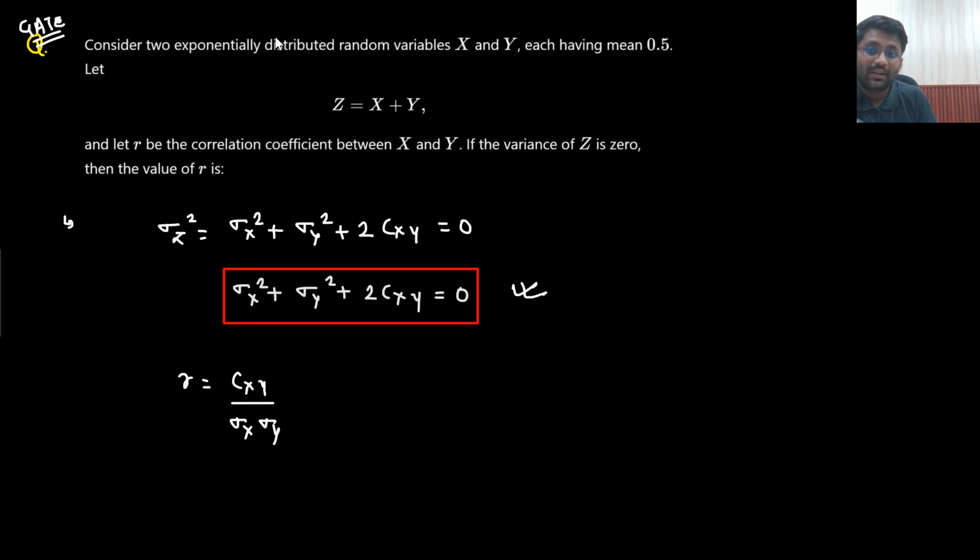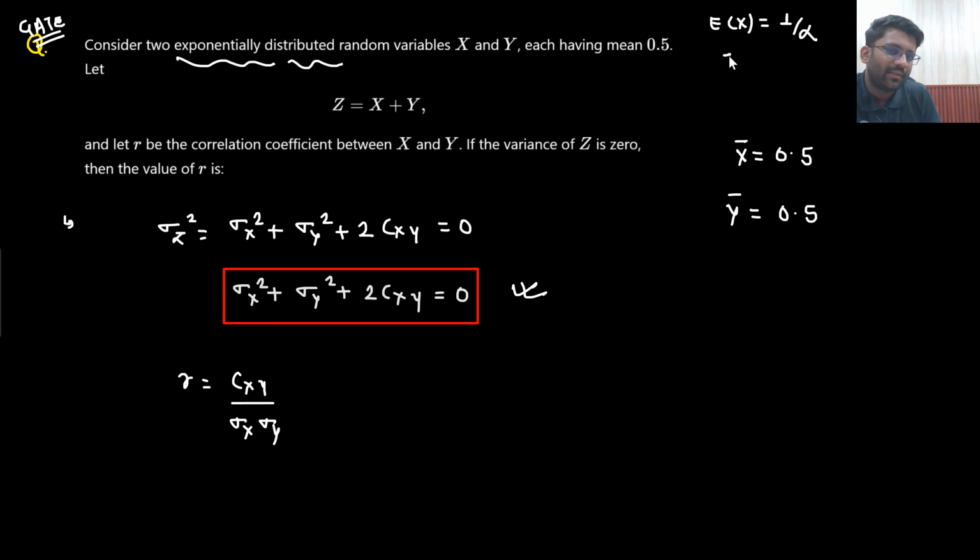Then I see the data, what is given. Random variables x and y are having the mean. That means x bar is given as 0.5 and y bar is also given as 0.5. This is the mean that is given. But sir, I need the value of sigma x square. How do I get it? Exponentially distributed random variable. Exponential random variable. So for exponential random variable, do you remember what was your mean and what was your variance? Do you remember this or not? Right? So variance was 1 by lambda square. So variance is simply the square of mean. So what will be the variance? Variance will be simply 0.5 whole square.